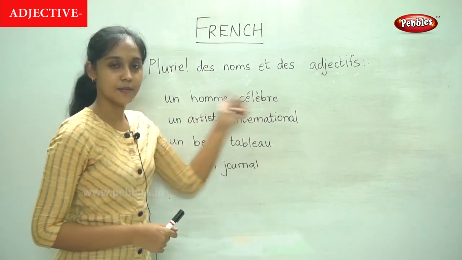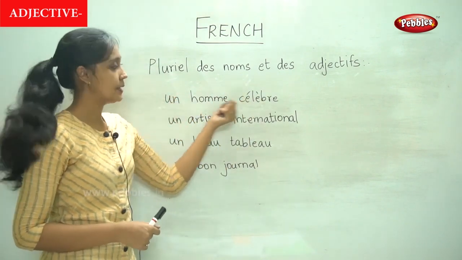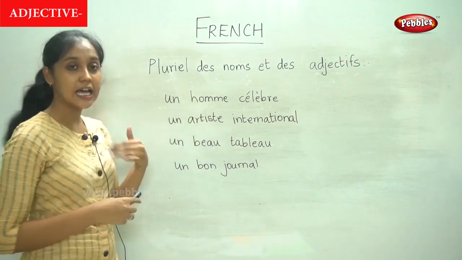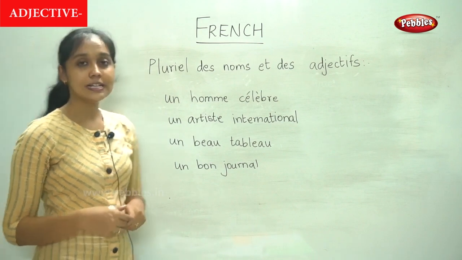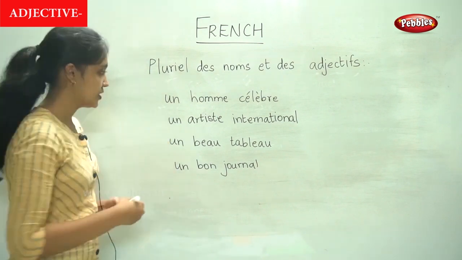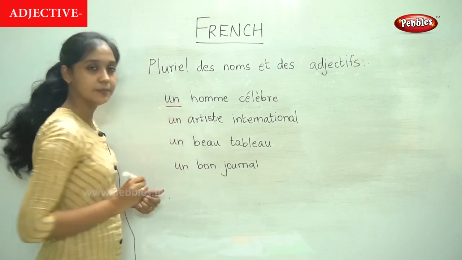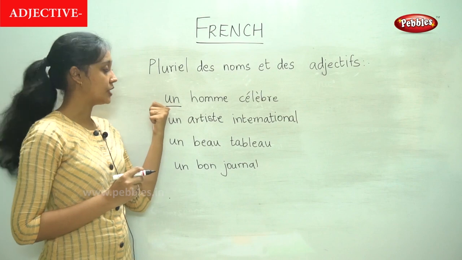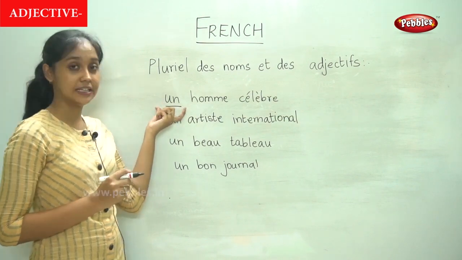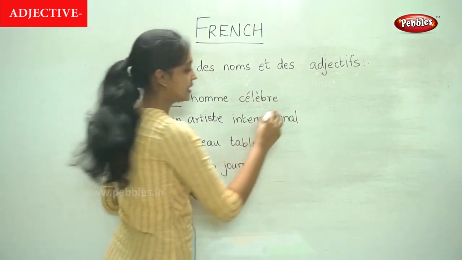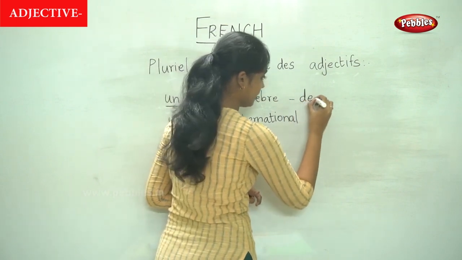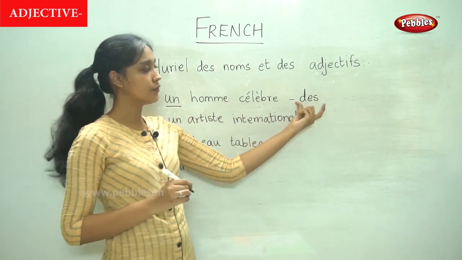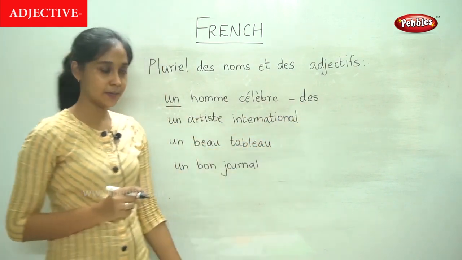So first let us take this. Un homme célèbre, a celebrity, okay, a famous man. Now if you want to write this in the plural form, let us look at it word by word. The first word is un. Un is the article, the indefinite article. So what is the plural for the article? The plural is des. I hope you remember the articles.